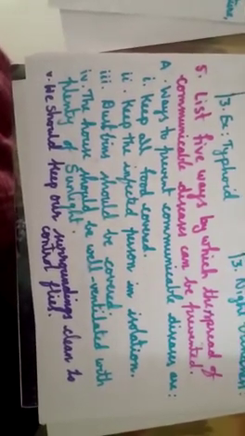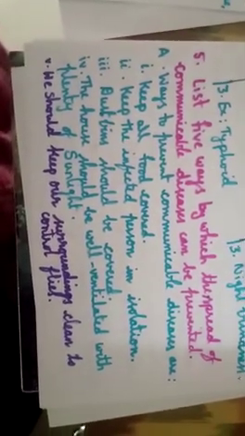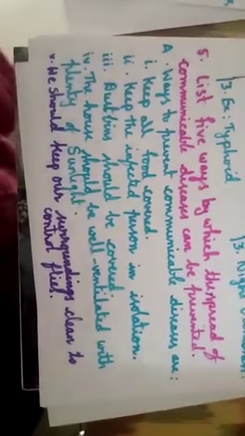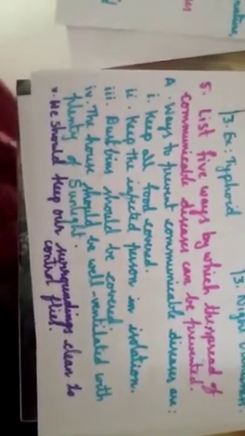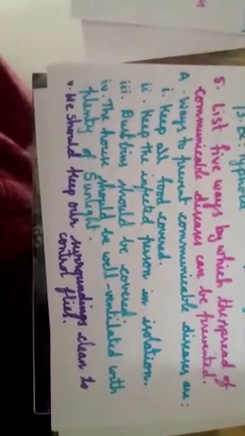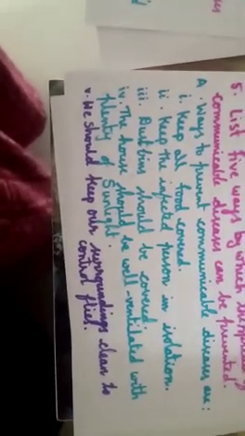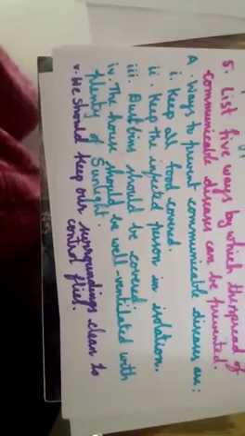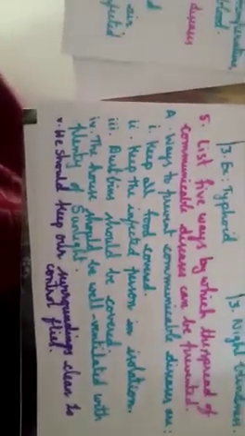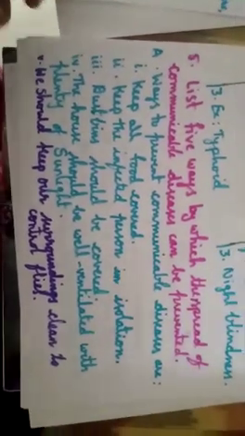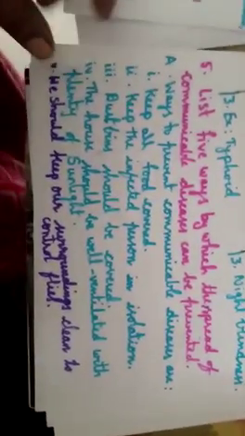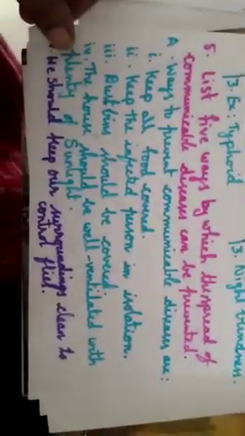Dustbins should be covered. The house should be well ventilated with plenty of sunlight, because sunlight kills the germs. That's why the house should be well ventilated with plenty of sunlight. We should keep our surroundings clean to control the flies. If our house is neat and clean, flies won't enter into the house. In this way we can prevent the communicable diseases.